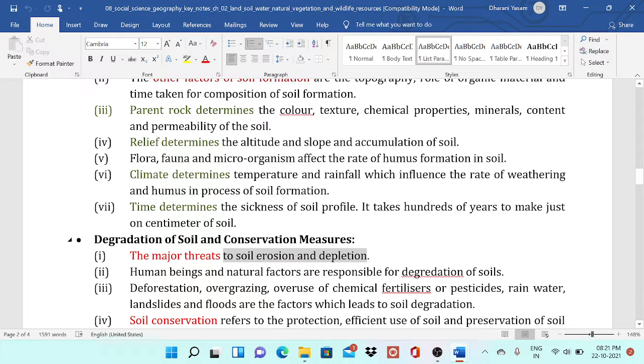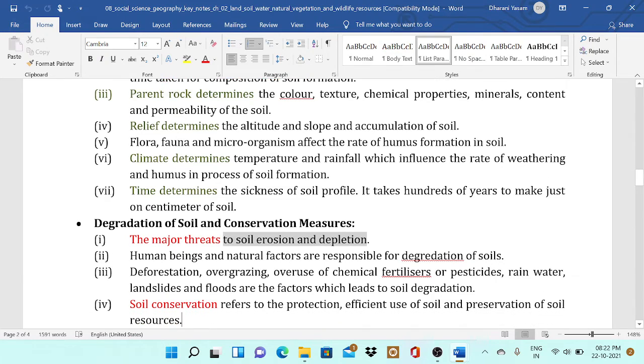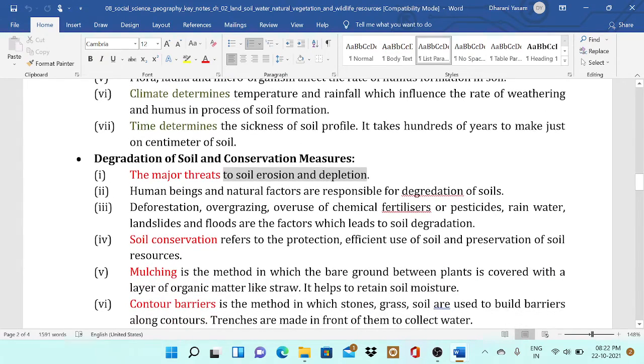Degradation of the soil and conservation measures. What measures should be taken? The major threats are degradation of the soil, erosion and depletion. Human beings and natural factors are responsible for degradation of soils.